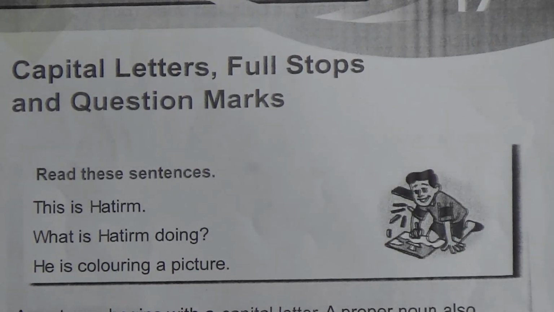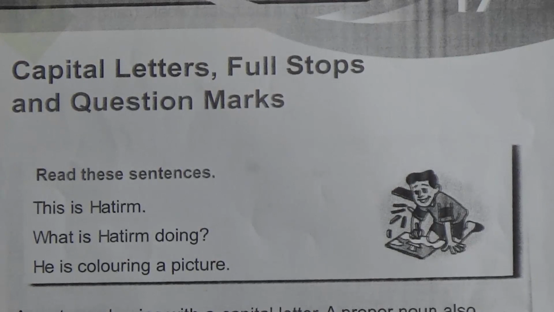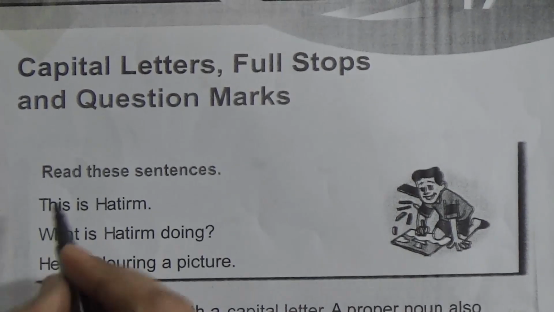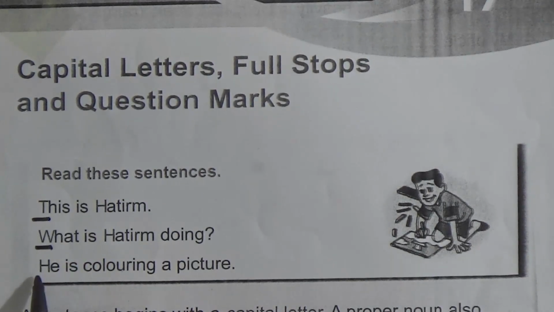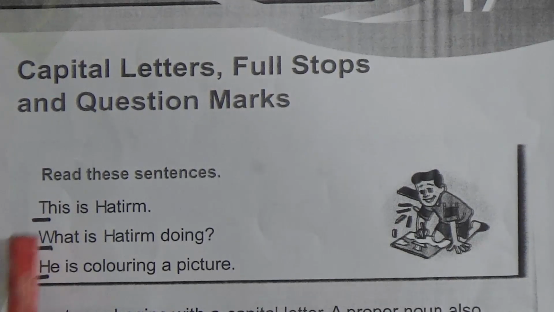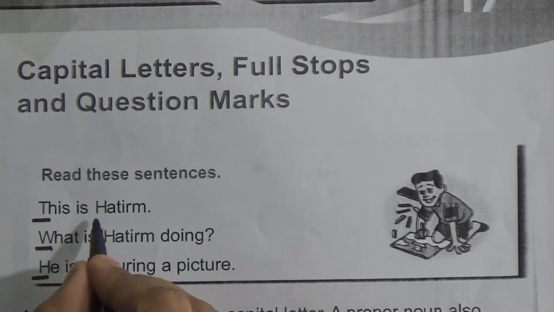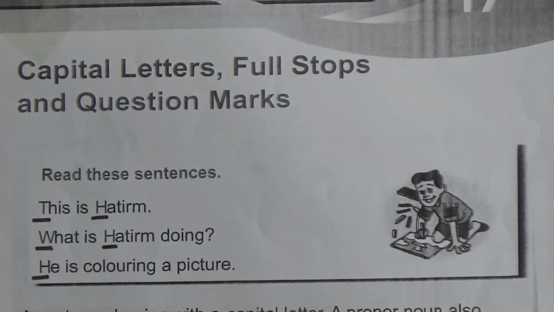A sentence begins with a capital letter. A proper noun also begins with a capital letter. So this is the sentence beginning with a capital letter: T, W, he. All are beginning words, so these all are capital letters. A proper noun also begins with a capital letter. Hatrim is a proper noun, so it begins with a capital letter.